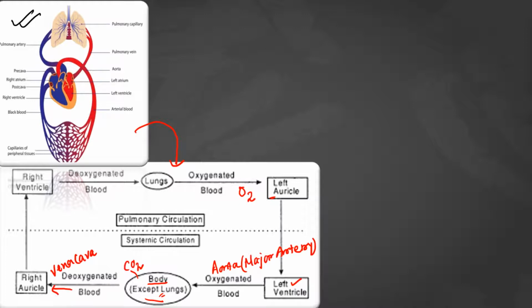Through the right auricle the deoxygenated blood again will come to our right ventricle, and through the right ventricle the deoxygenated blood will come to our lungs through the help of the pulmonary artery. Generally I told the artery is used to carry oxygenated blood, but this is the exceptional artery which carries deoxygenated blood. And through the pulmonary artery the deoxygenated blood again will come inside the lungs. And once the blood comes inside the lungs what will happen, there will be exchanging